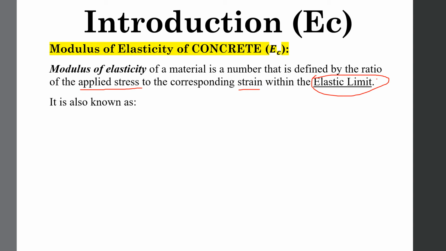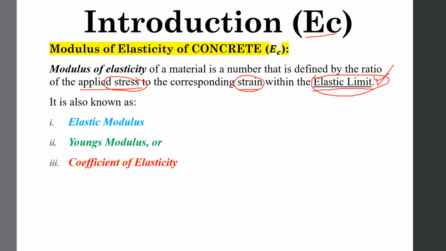So this is an important thing, that whenever we calculate the modulus of elasticity for concrete, you will calculate it within elastic limit. You will determine the value of stress, and you will determine the value of strain, for the elastic limit. And you will divide both of these values, and you will get the value of EC. So this modulus of elasticity is also known as elastic modulus, Young's modulus, or coefficient of elasticity.